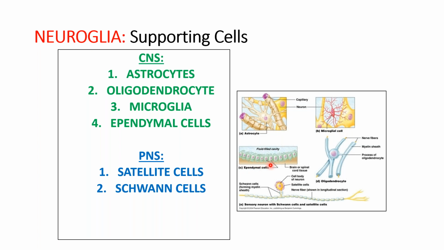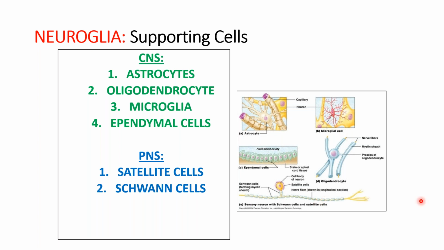You can see here the processes invading the wall of the ependyme, the cavity of the brain. They line the cavities or the central canal. So these are the ependymal cells, which show processes towards the lumen and processes invading the wall of the central canal or the ventricles.